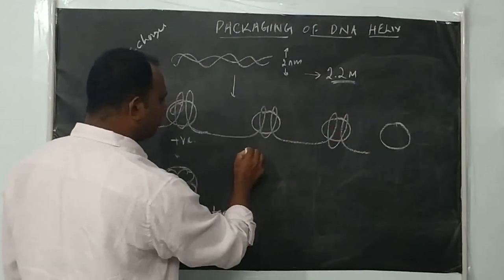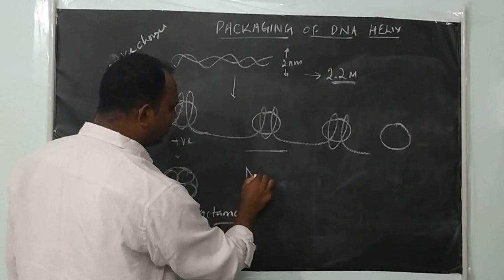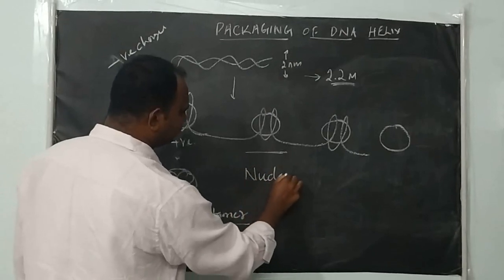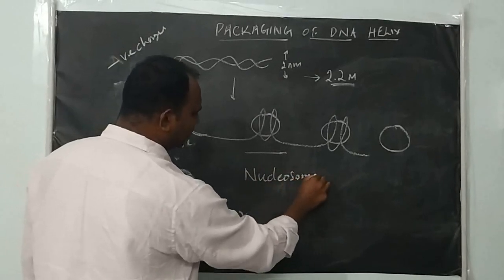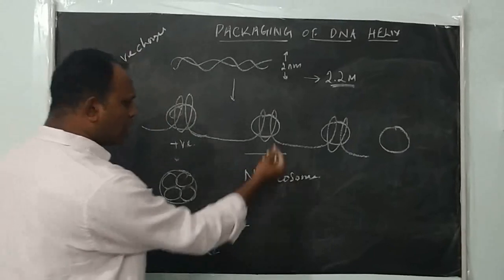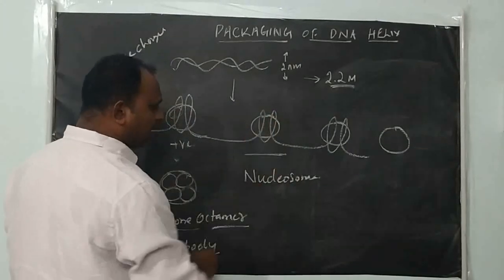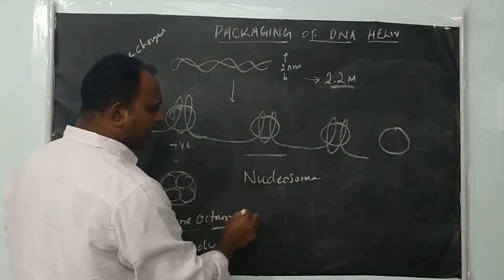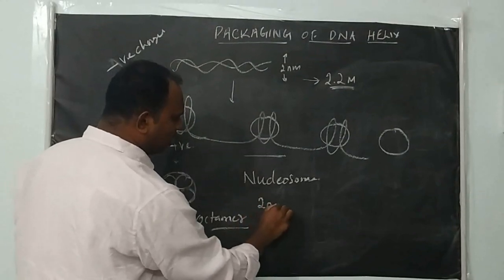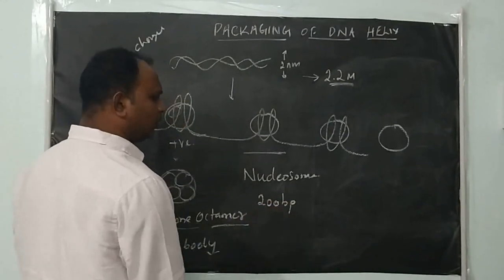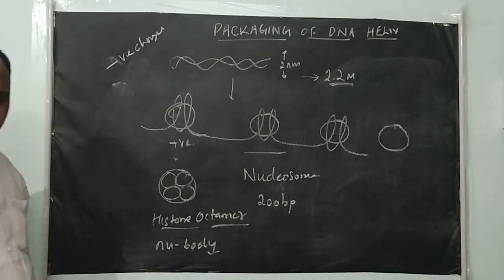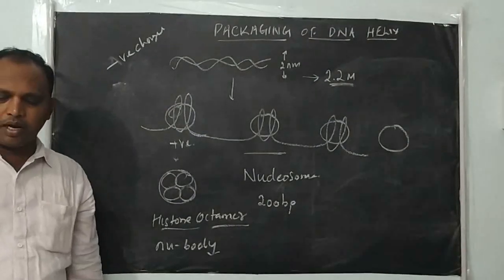This structure is called a nucleosome, a bead-like structure. Approximately 200 base pair of DNA wraps around one histone octamer.